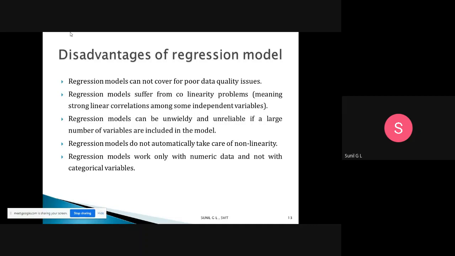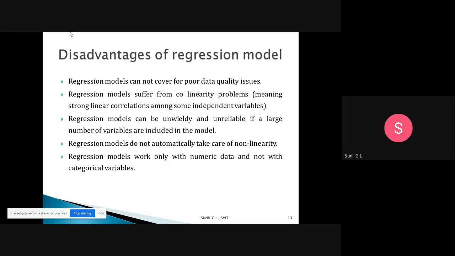The second one is that regression models suffer from collinearity problems, meaning strong correlation among the independent variables. If there is no strong relationship between the variables, then your predicted value may contain error. So whenever you are using regression models, there should be a strong correlation present among the independent variables.